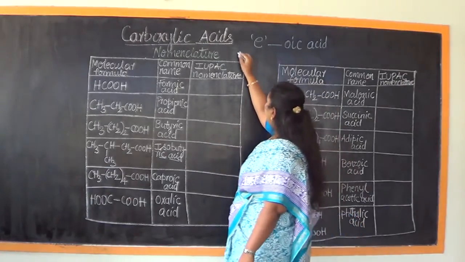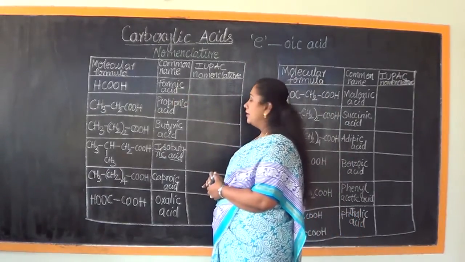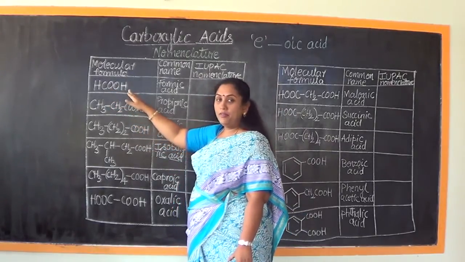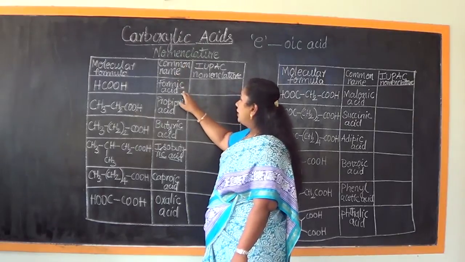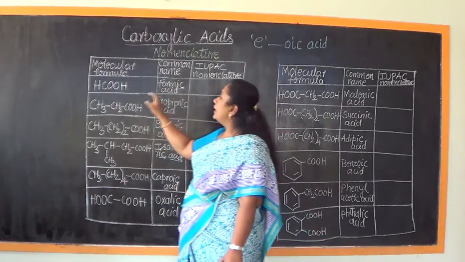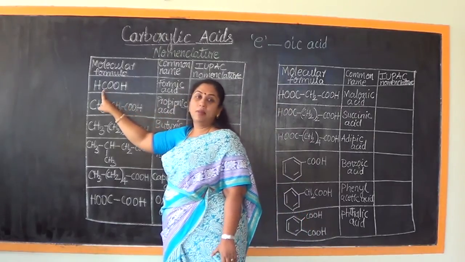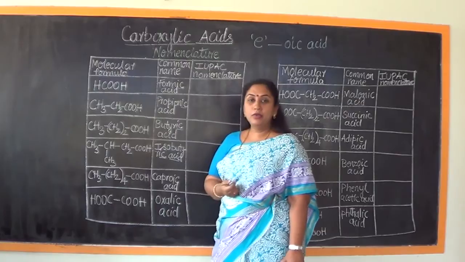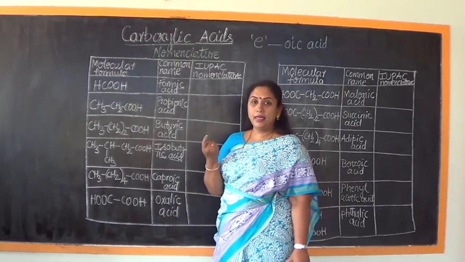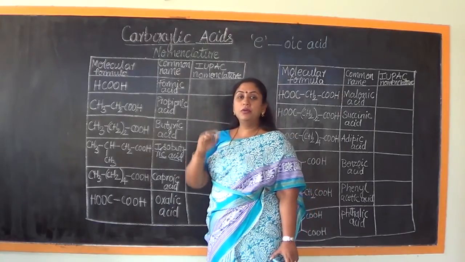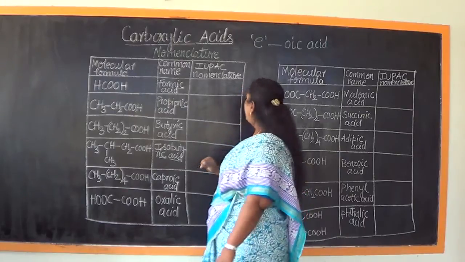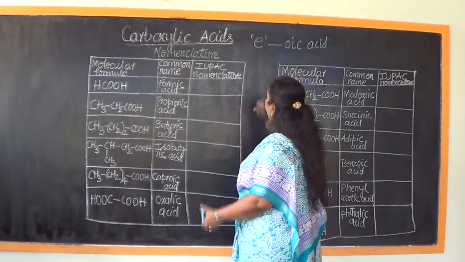Say for example, I have to name this particular compound. HCOOH is its molecular formula and the common name of this is formic acid. How many carbon atoms do we see here? Only one carbon atom, and the root word to be used if only one carbon atom is present is methane. Now I have to remove the last alphabet E from methane and replace it with OIC acid.